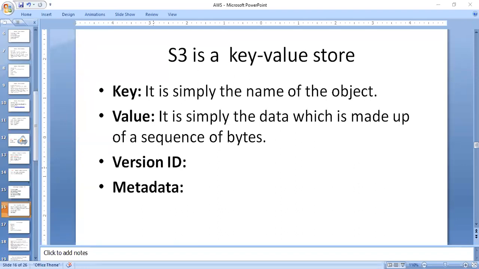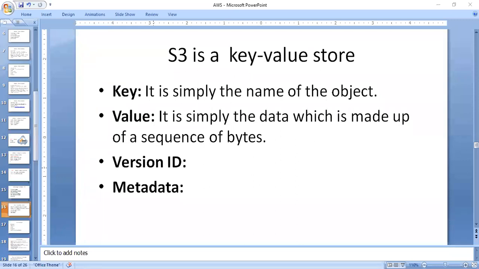And metadata is data about the object that you are storing. It is a set of name value pairs, with which you can store information regarding the object. The metadata can be assigned to an object in an Amazon S3 bucket. These are some of the information regarding S3.